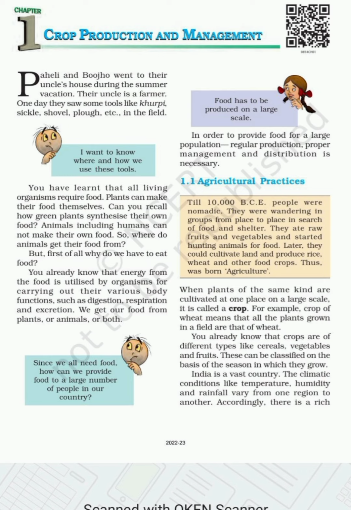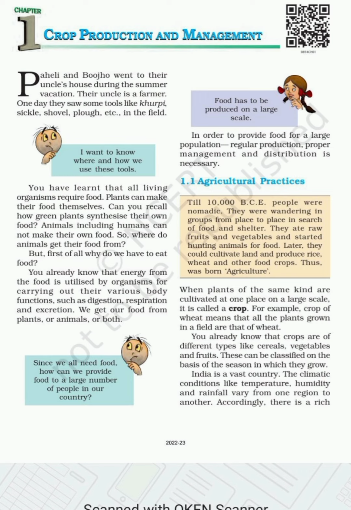Okay, when plants of the same kind are cultivated at one place on a large scale, it is called a crop. What is crop? When some same kind of cultivation we do in large scales, this is called crop. Okay, for example, crop of wheat means that all the plants grown in a field are that of wheat. Okay, when we cultivate wheat, then it is called wheat crop cultivation.